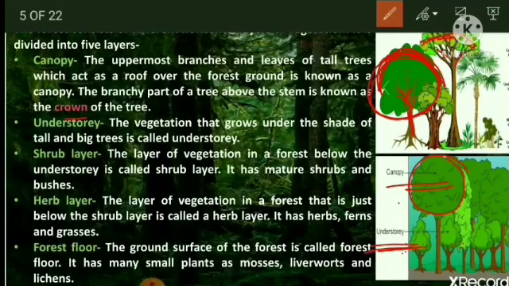Now the next layer is shrub layer. Here you can see in this diagram, this is the shrub layer. The layer of vegetation which is found below the understory, where the height of the plants is much smaller than the understory, the second layer of the forest.